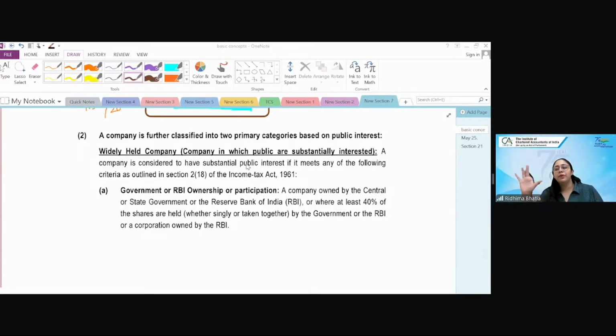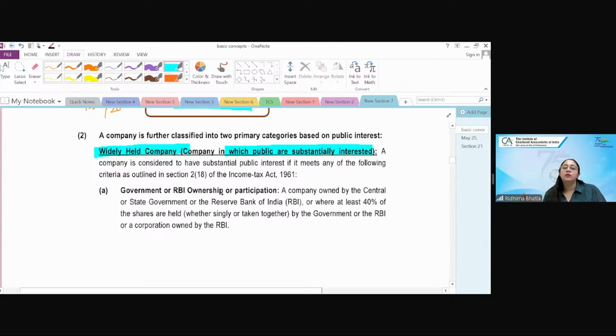Generally, हम क्या बोलते हैं कंपनी लॉ में पब्लिक कंपनी और प्राइवेट कंपनी, बट इनकम टैक्स में we call it as closely held company और widely held company. जिसमें पब्लिक सब्सटैंशियली इंटरेस्टेड होगी, दैट इज कॉल्ड वाइडली हेल्ड कंपनी. Where the public is substantially interested, that is widely held. जिसको we commonly call as public company, but that is wrong. So you will not write the term public company when you are writing in income tax. You will write either widely held company or company in which public are substantially interested.